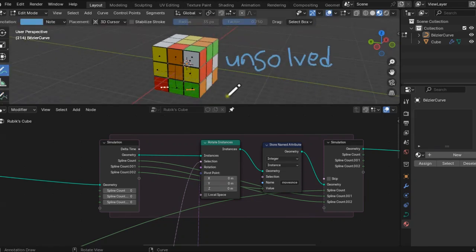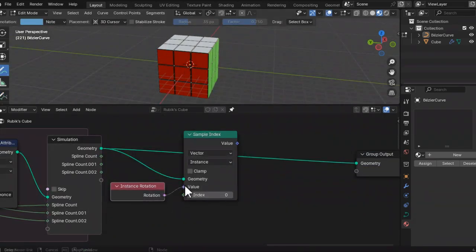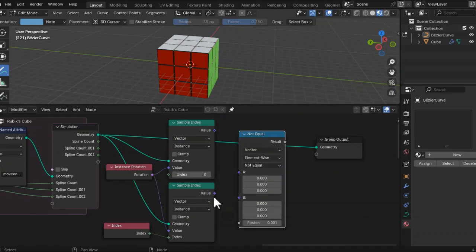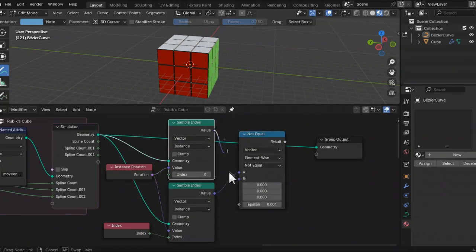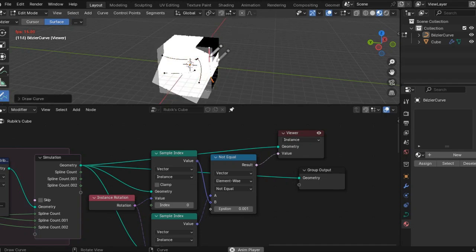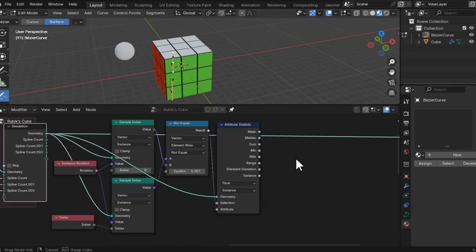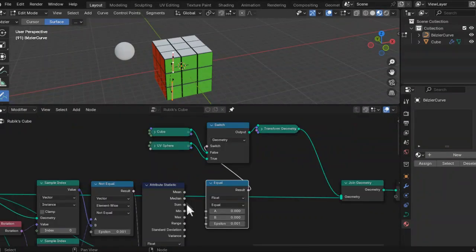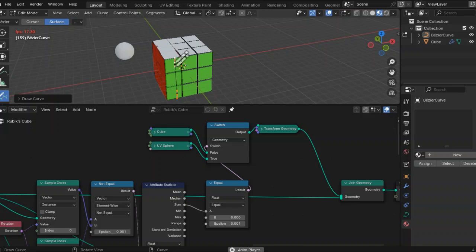How to know if the cube is solved? We can sample the rotation of one instance and then sample the rotation of each instance. Compare if it is not equal to the rotation of that one instance. Each point will store either 0 or 1, and if we calculate the sum of all those values and it is 0, that means the cube is solved. And I can use this value to switch between two meshes indicating the solved cube and the unsolved cube.